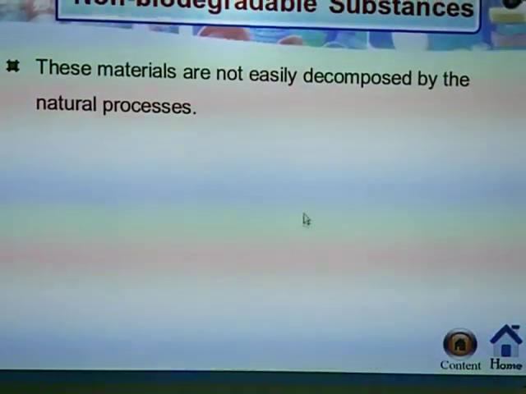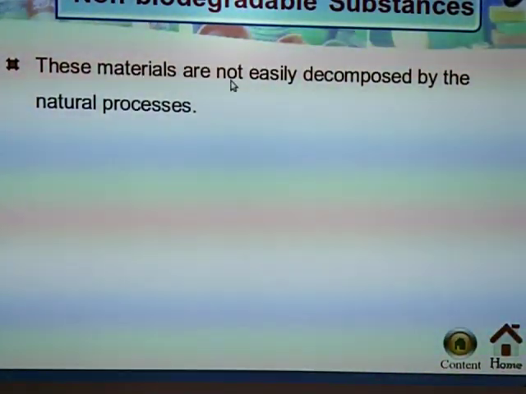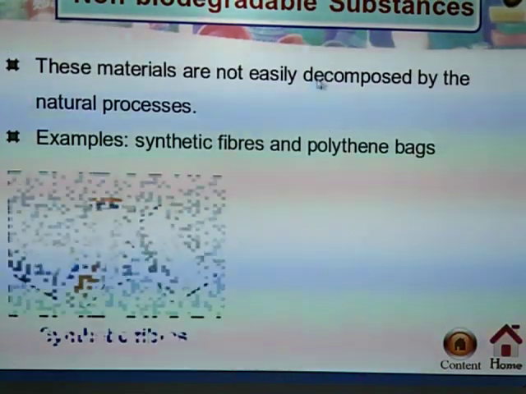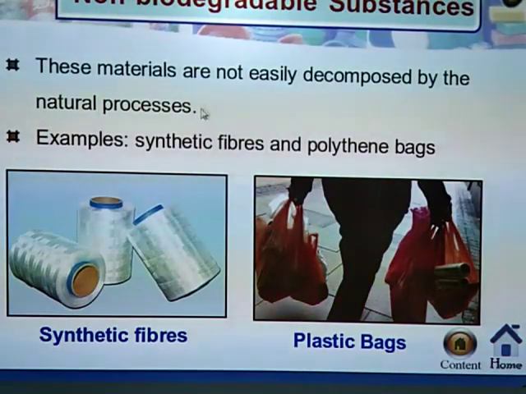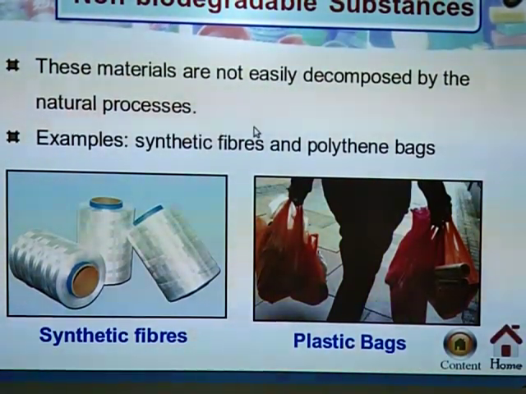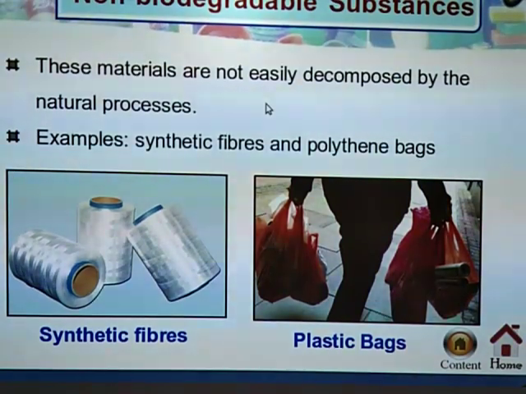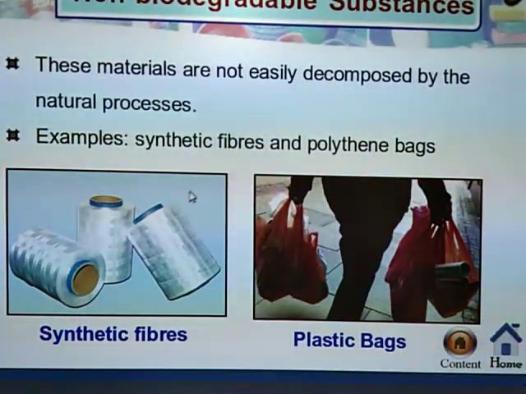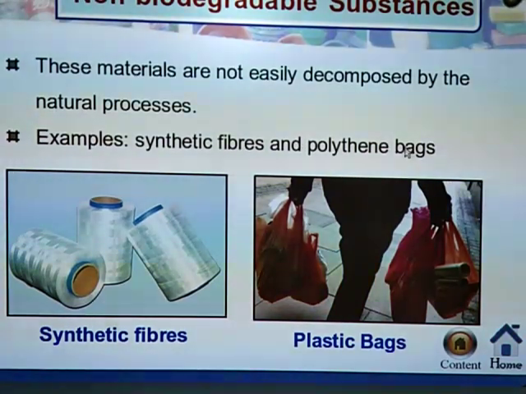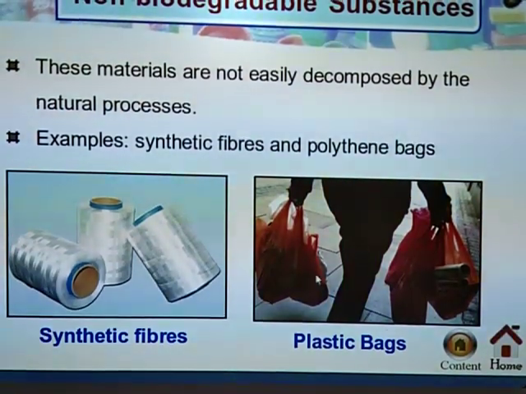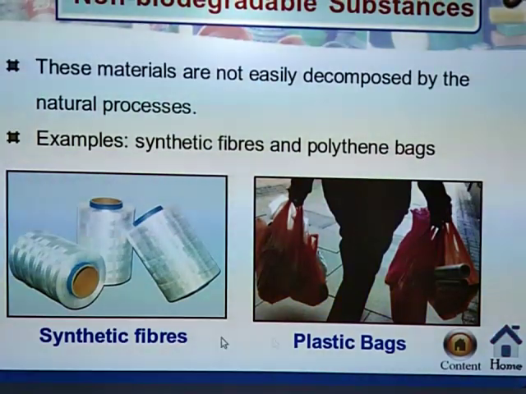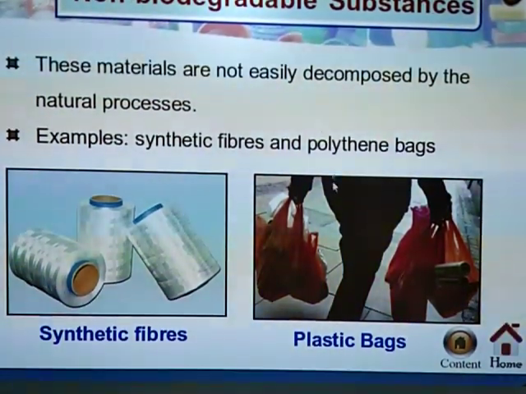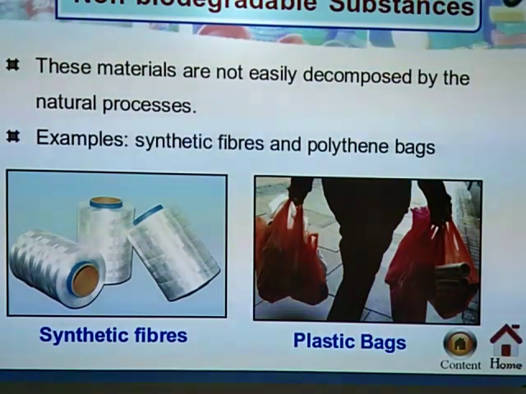What do you mean by non-biodegradable substances? These materials are not easily decomposed by natural processes. They cannot be decomposed by the action of bacteria or by natural processes. Examples are synthetic fibers and polythene bags. These synthetic fibers do not decompose by natural processes, so these are non-biodegradable substances.